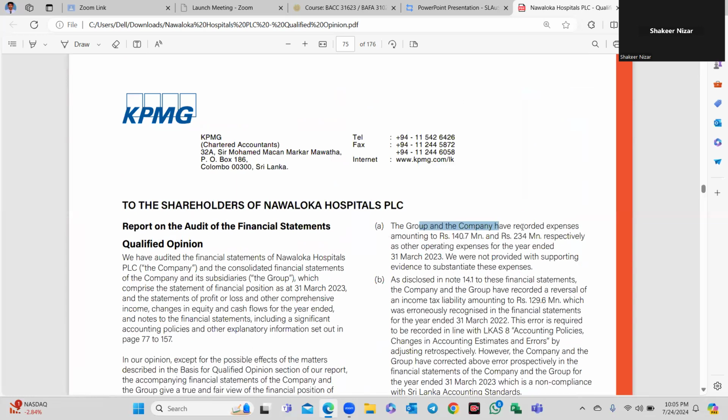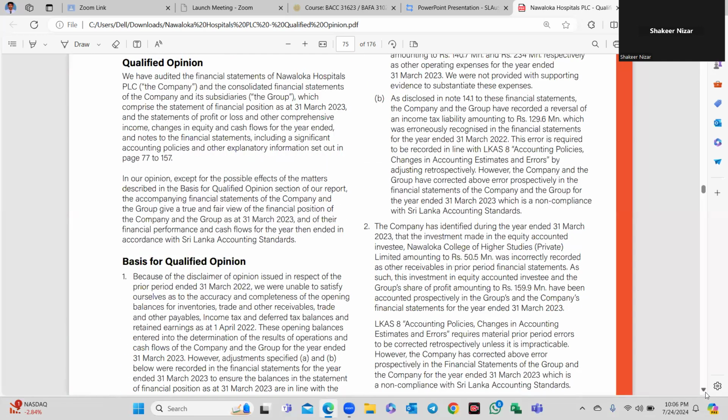The group and company have recorded expenses amounting to 140.7 million and 234 million respectively as operating expenses for the year ended 31st March 2023. We were not provided with supporting evidence to substantiate these expenses. And you can see the company identified, during the year ended 31st March 2023, the investment made in the equity accounted investee, IAS 28, the Navaloka College PLC,